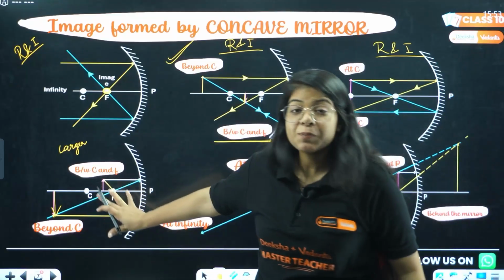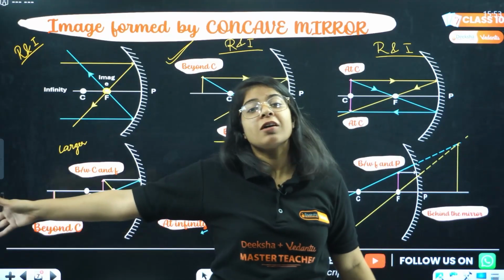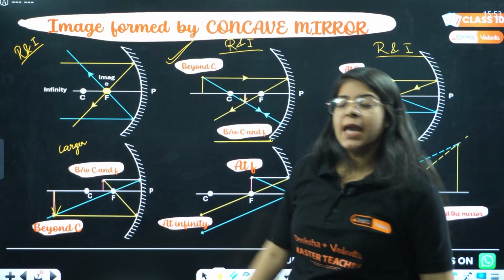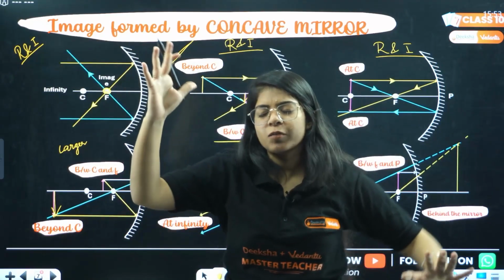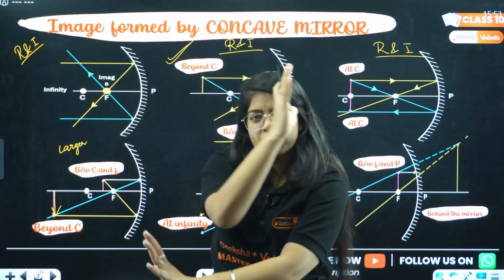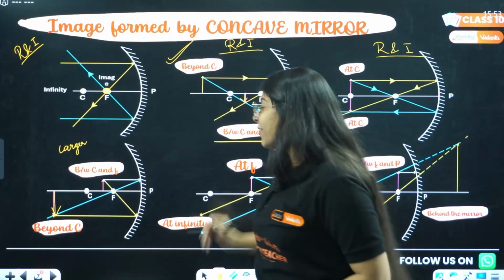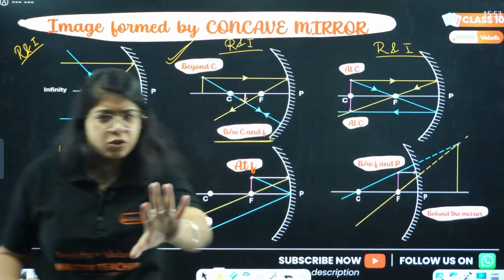Now the object is between C and F, but the image got farther from the mirror. So the image is beyond C. As the object is coming closer, the image is going away. Done? Understood? Then we have the fifth case, the last normal case.